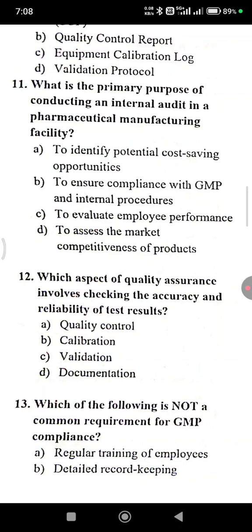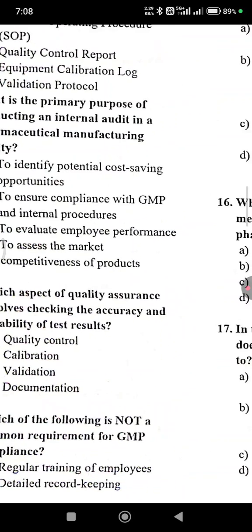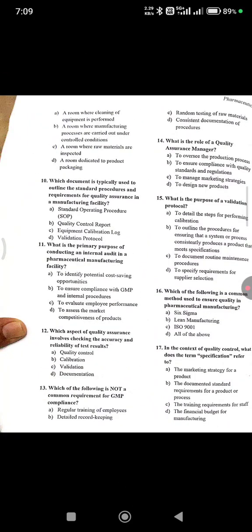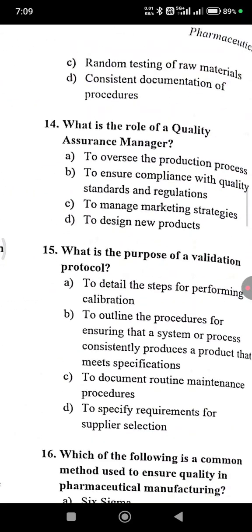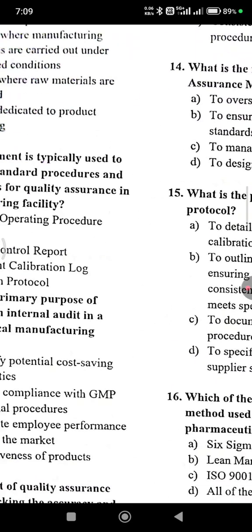Which of the following is not a common requirement for GMP compliance? Regular training of employees, detailed record keeping, random testing of raw materials. Option D, consider documentation of procedures. That is random testing of raw materials.